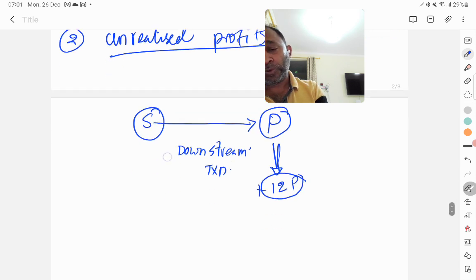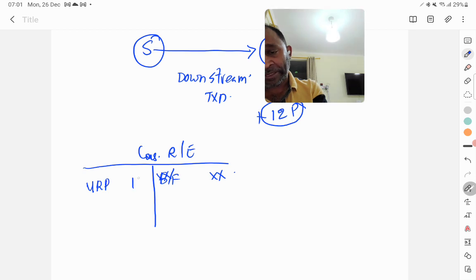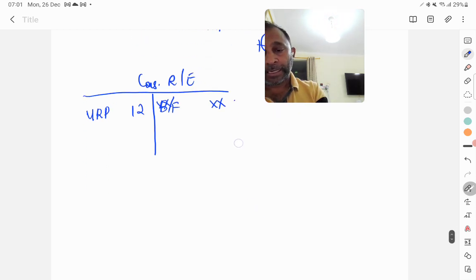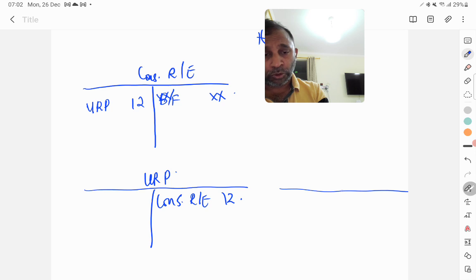So what we should do, we have our consolidated retained earnings, whatever the amount here, I should transfer to unrealized profit 12 million, and then I will have the unrealized profit account 12 million coming from consolidated retained earnings, and then on the subsidiary's box we have inventory.